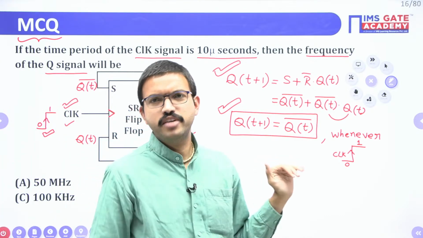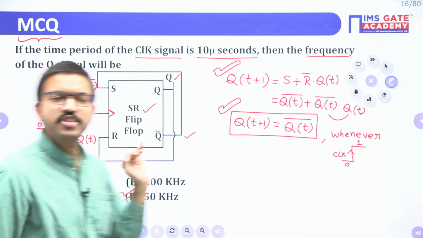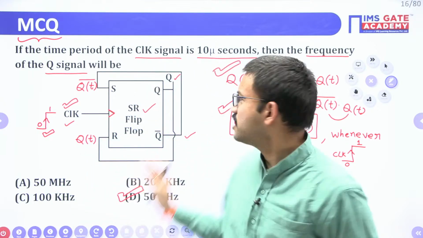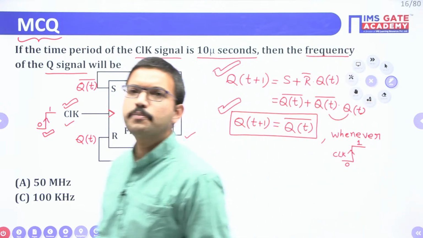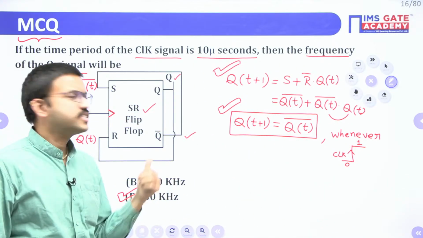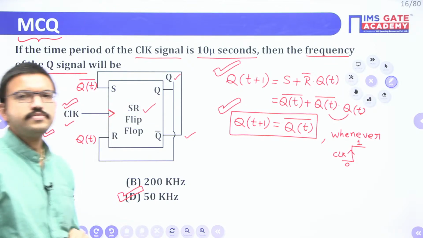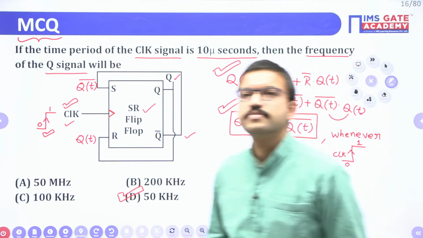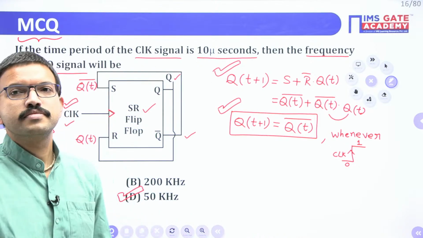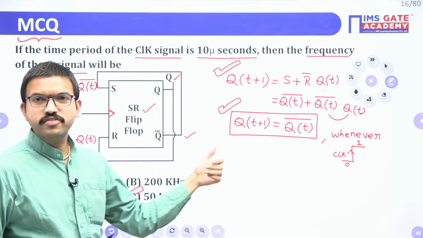This is very, very important. Once you understand this one, you can solve any question related to flip-flop, shift register, counter. Whatever configuration they may give, this is the procedure. All of you please respond. Up to this point, is it clear or not? If it is clear, we'll proceed further regarding the frequency of the signal. Yes, I hope it is clear for everyone up to this point.